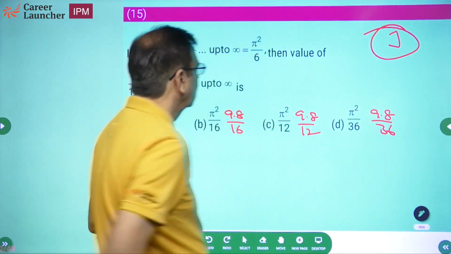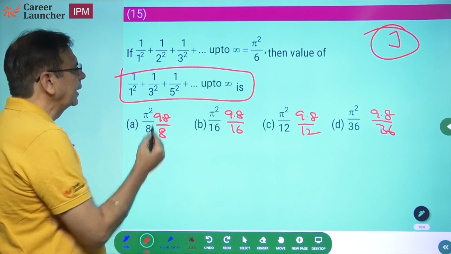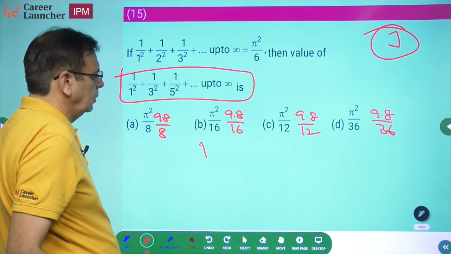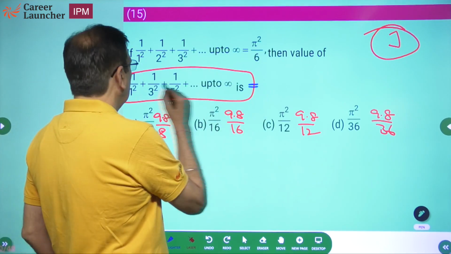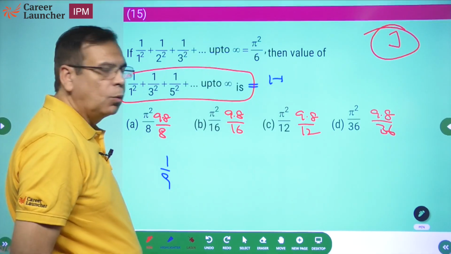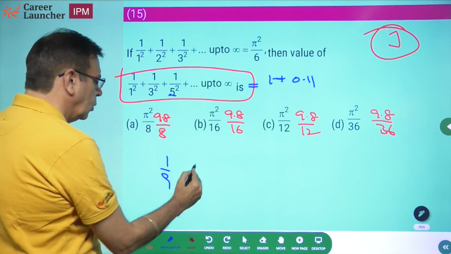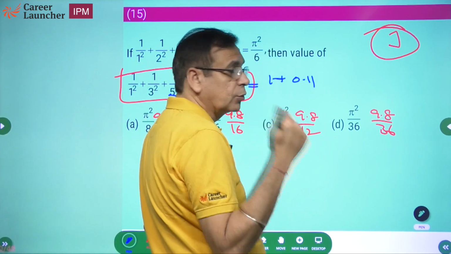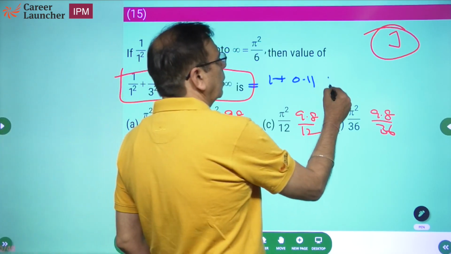यही है ना choices. हमें क्या निकालना है? This is what we need to find. Let's start writing now. What is 1 by 1 square? First term is 1. So this is equal to, let me just change the color of the pen, first term is 1 by 1 square, 1. What is 1 by 3 square? It is 1 by 9. 1 by 9 is 0.11. What is this? 1 by 25. 1 by 25 is 0.04.